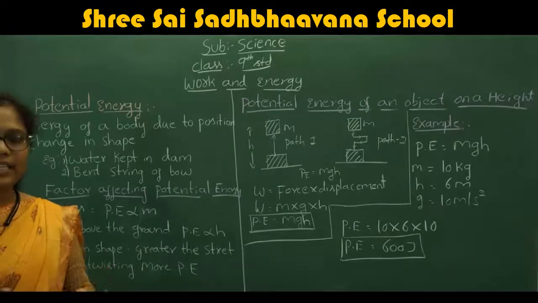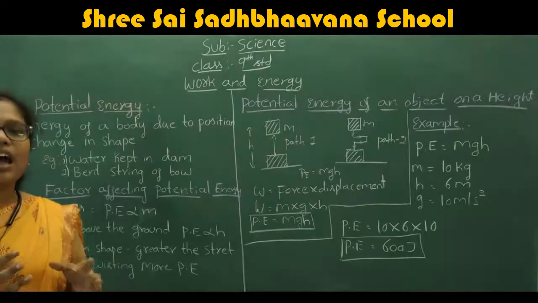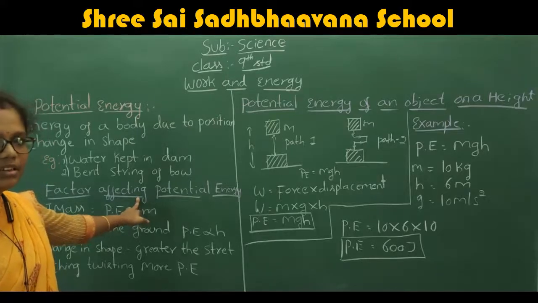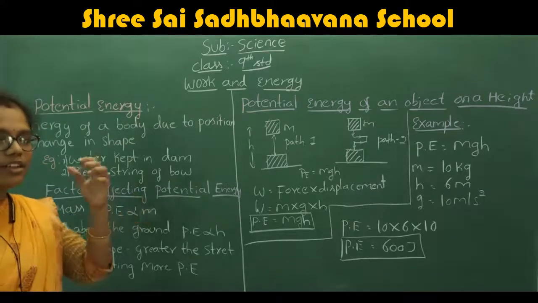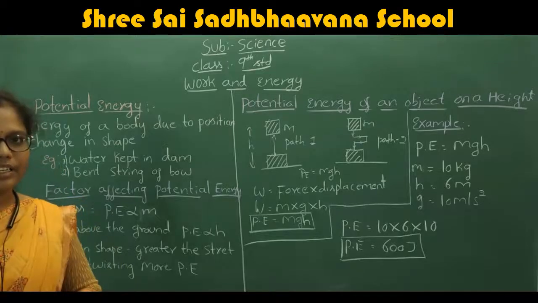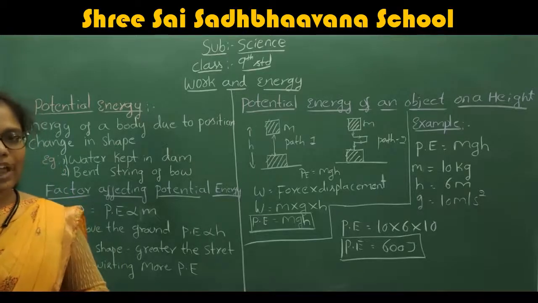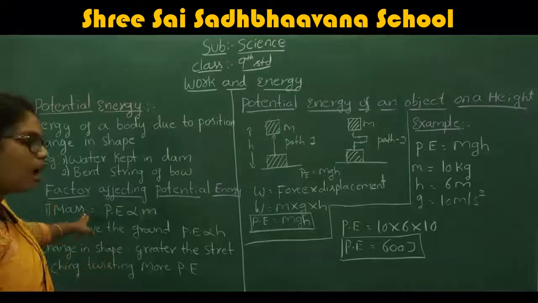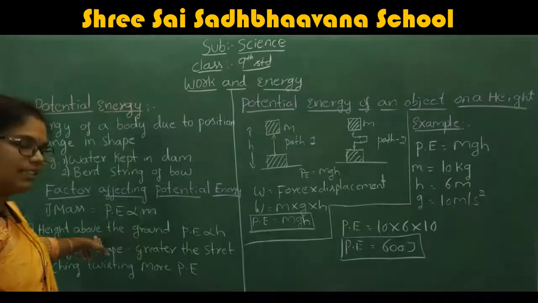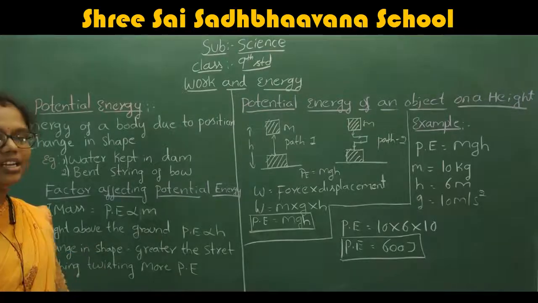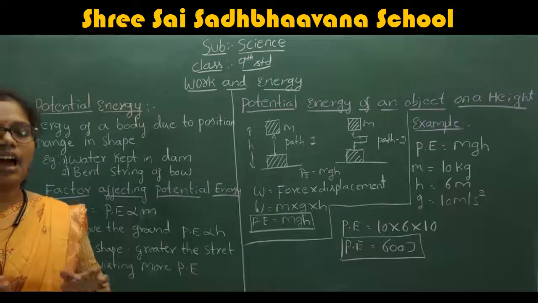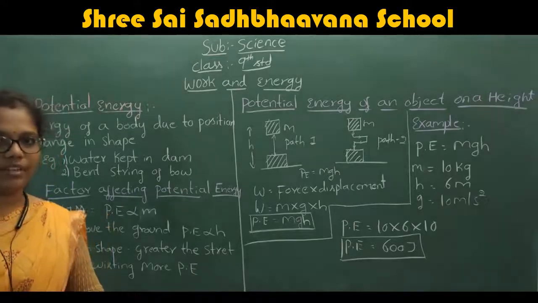These are the three important factors that affect the potential energy.